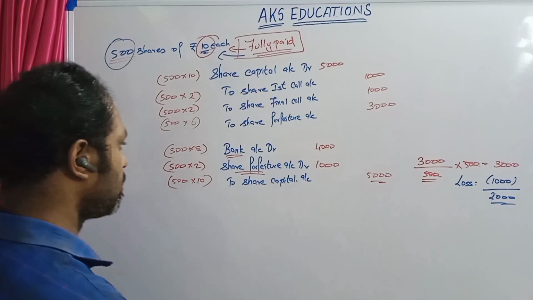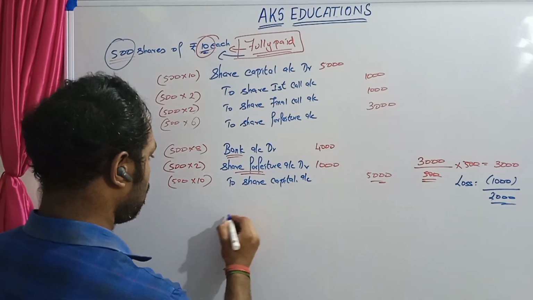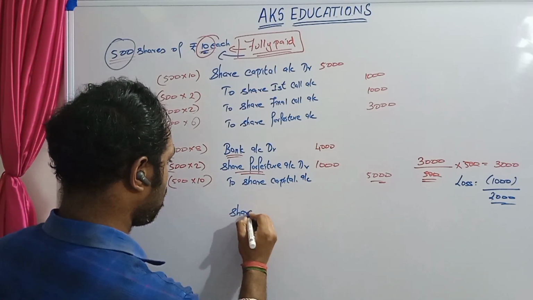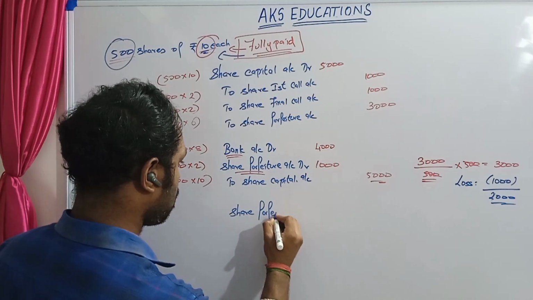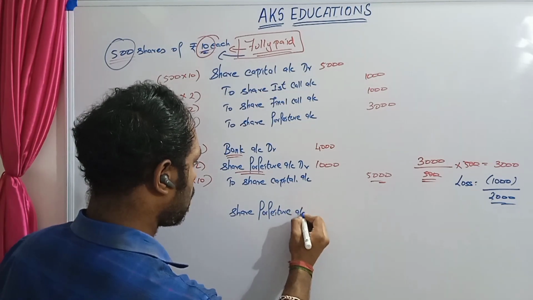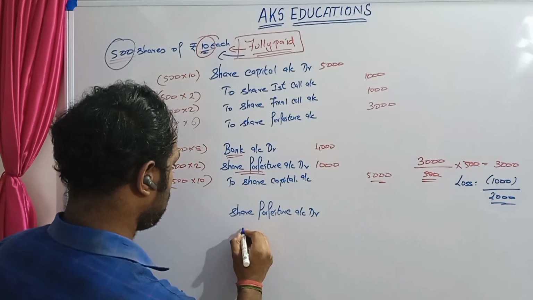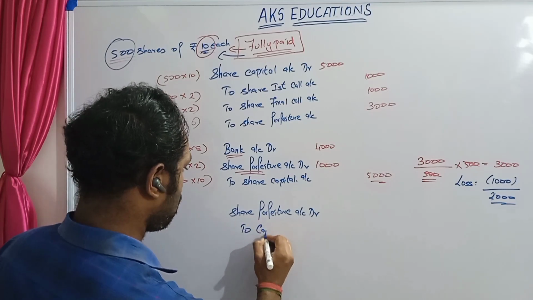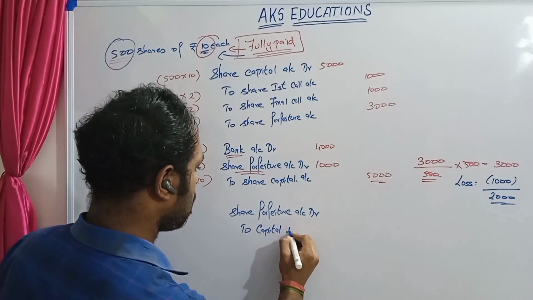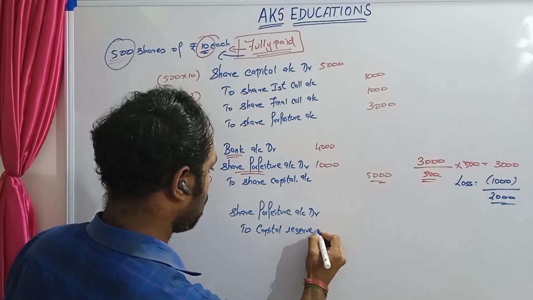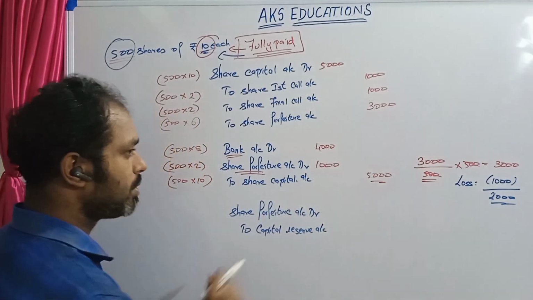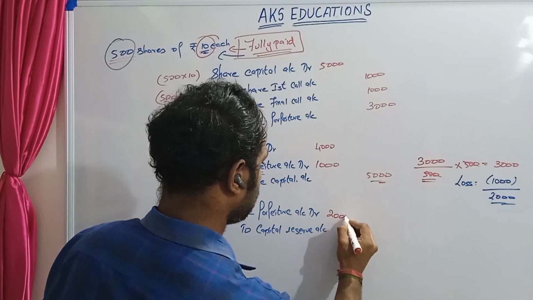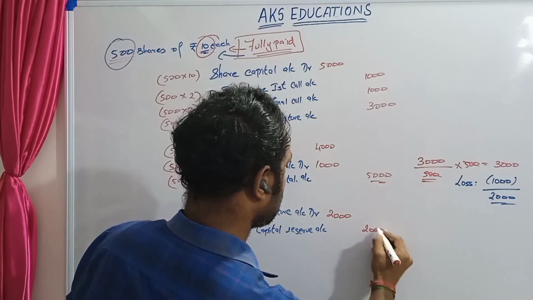So next content: share forfeiture account debit to capital reserve account. How much is it? It is 2,000 and 2,000.